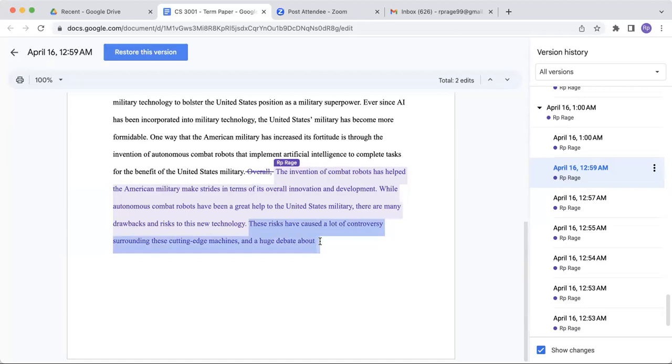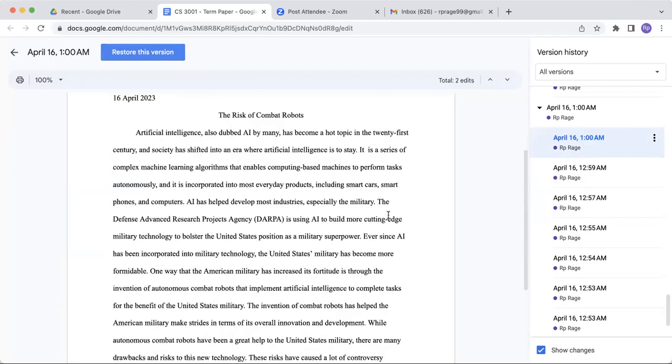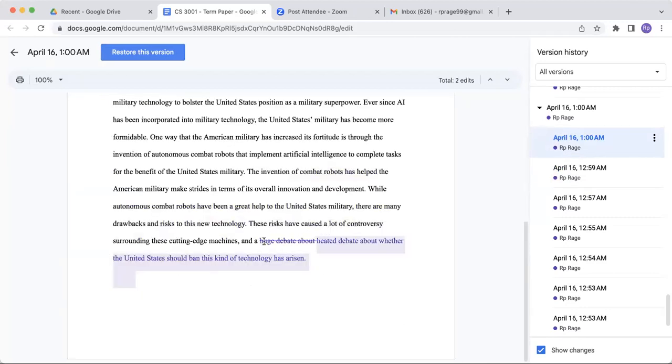And if you go to the next time frame, you'll see that I'm finishing my sentence. So a huge debate about, well, I wanted to change this phrase to a heated debate about whether the United States should ban this kind of technology has arisen. So this is perfectly normal. It's human written, as you can see. I'm actually changing it up and revising my paper as I go along. So this is human written.